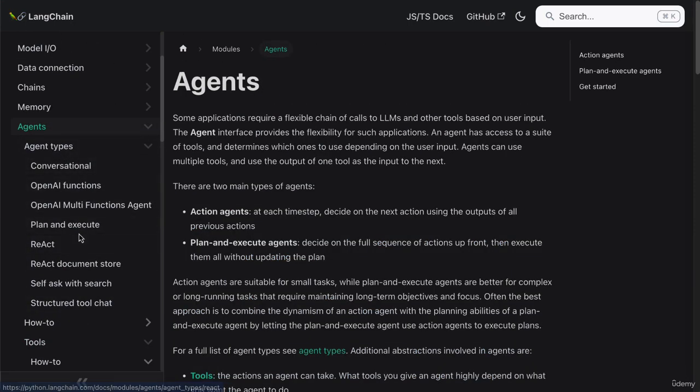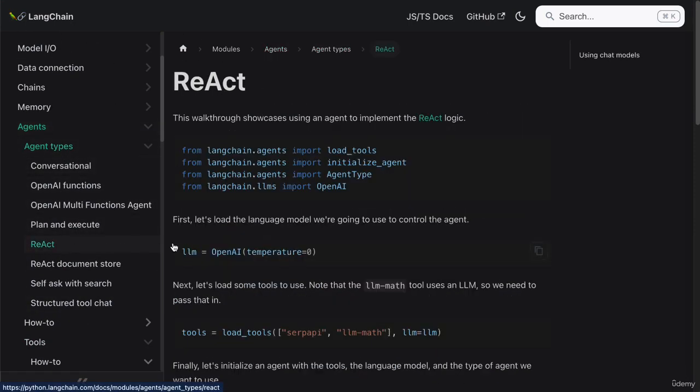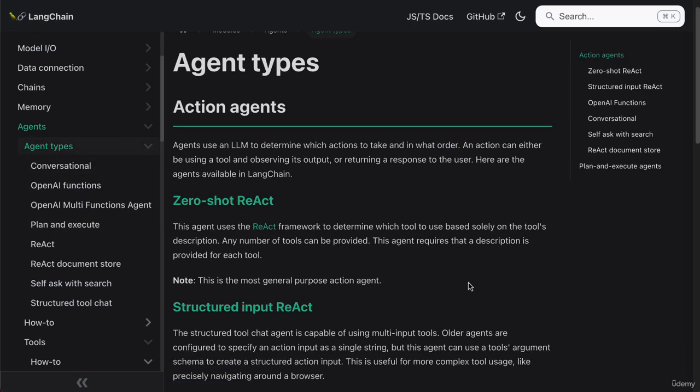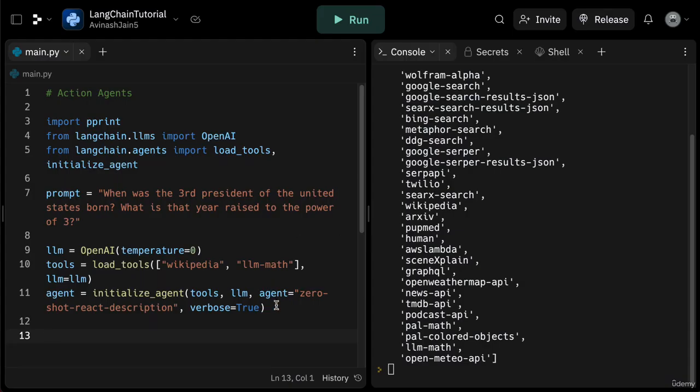So this agent that we just passed into initialize_agent comes from zero-shot React. Zero-shot React is an agent type, one of several that determines what action to take in what order. With zero-shot, the agent uses the ReAct framework to determine which tool to use based solely on the tool's description. Any number of tools can be provided, and this is the most general purpose action agent that you'll normally see.